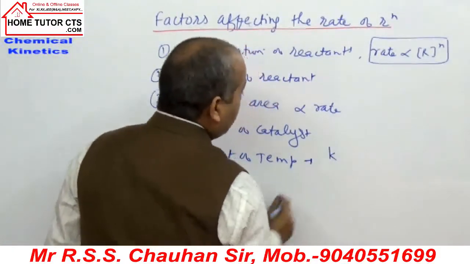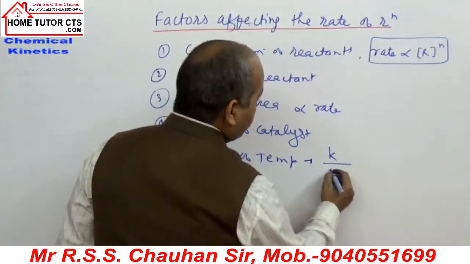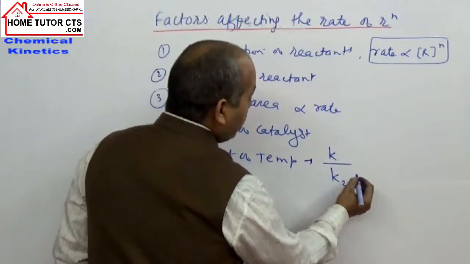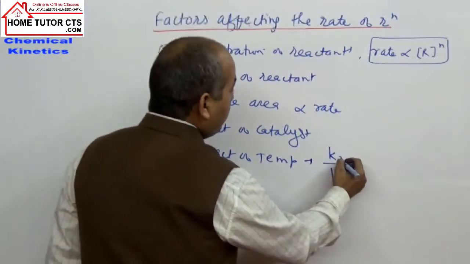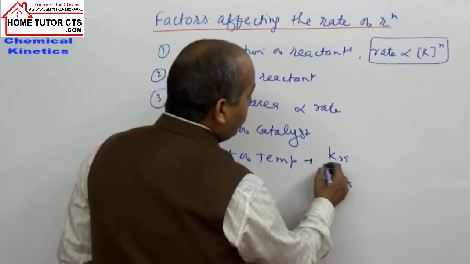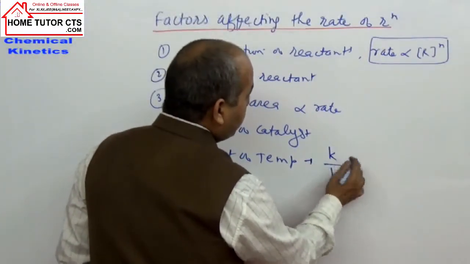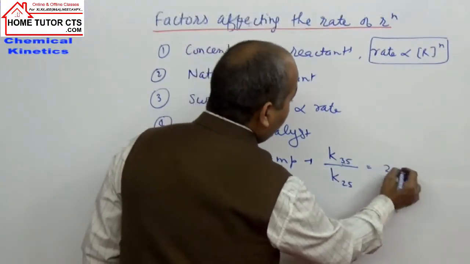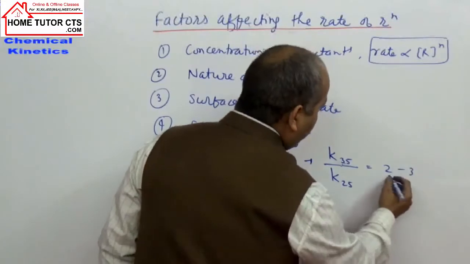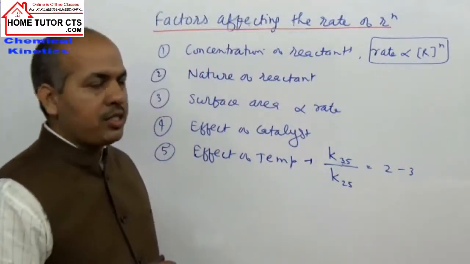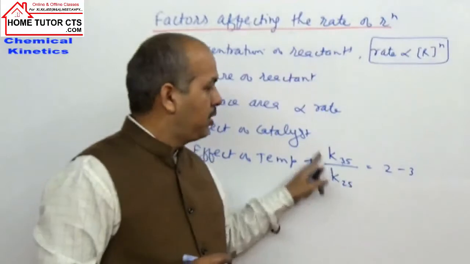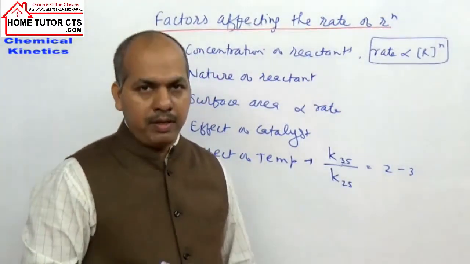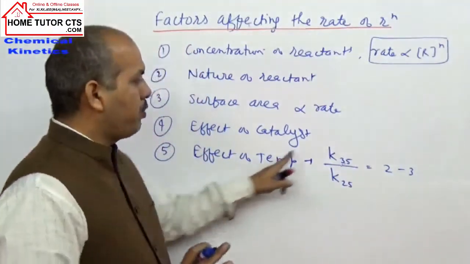Like if I take the ratio of the rate constants on increasing temperature, 25 is taken as general room temperature, to 35. The ratio of the rate constants K35 by K25 is taken in the range 2 to 3. 2 is very common. For most of the reactions, the rate of reaction doubles with a 10 degrees Celsius rise in temperature, or in some cases can go up to triple. Okay. So anyway it is one observation.